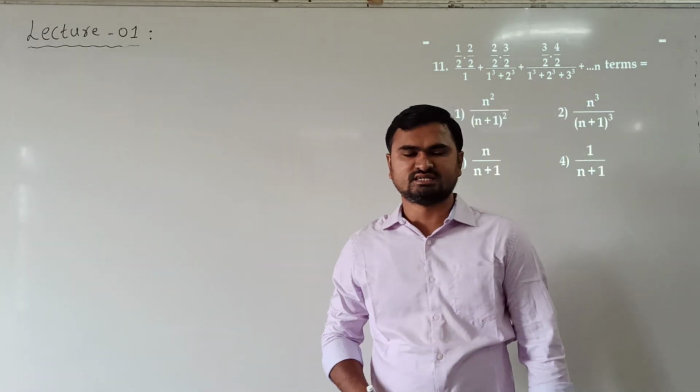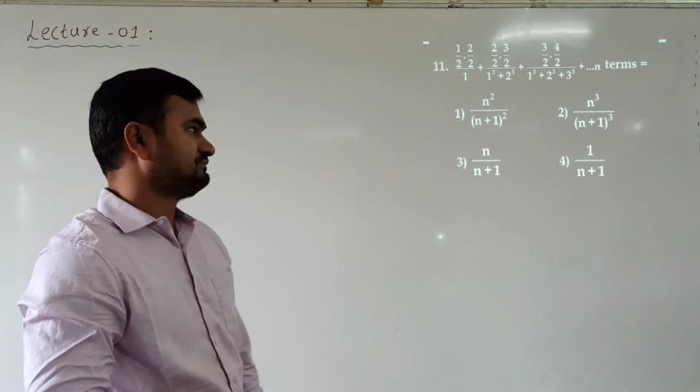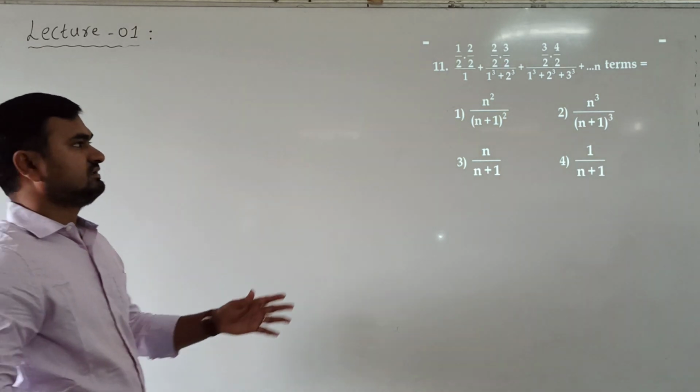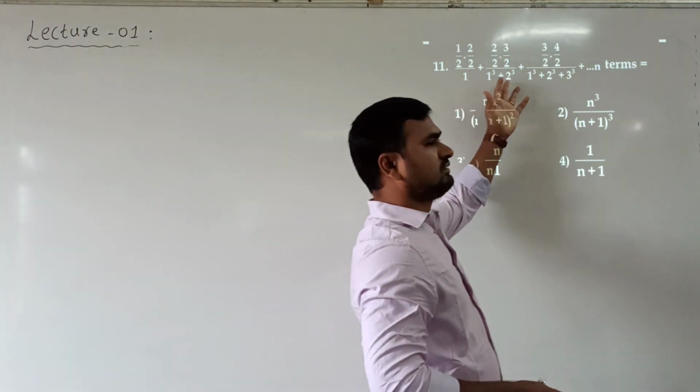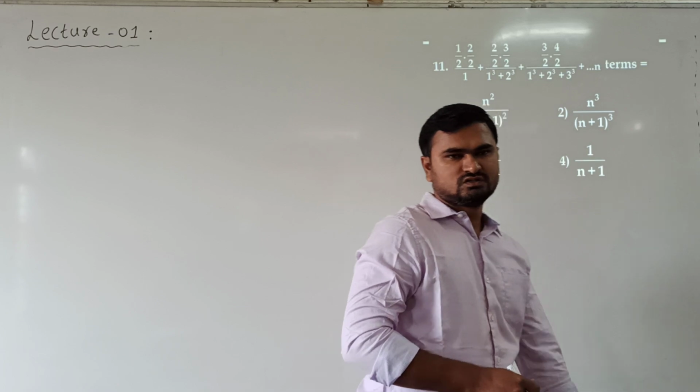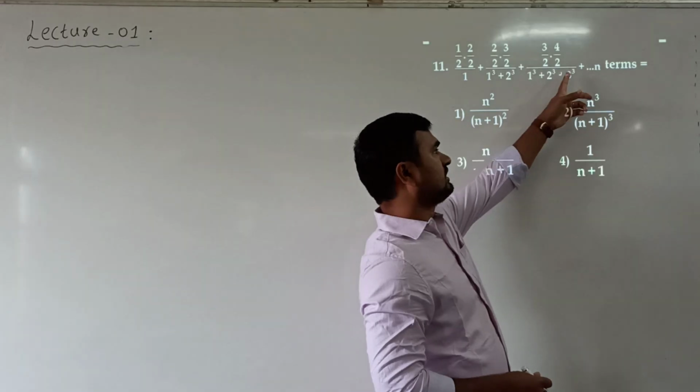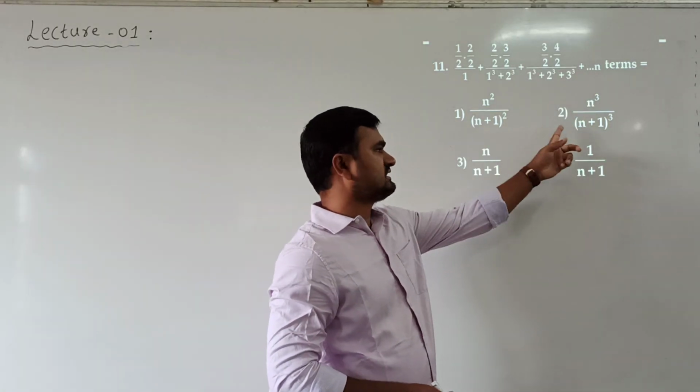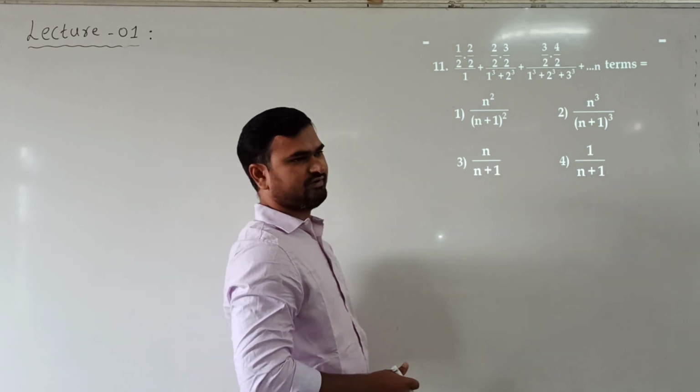So again we have to find the sum up to n terms. If you see, maybe it is complex to simplify directly. So here we use verification. The problem involves n, and the options also involve n. So better we verify.